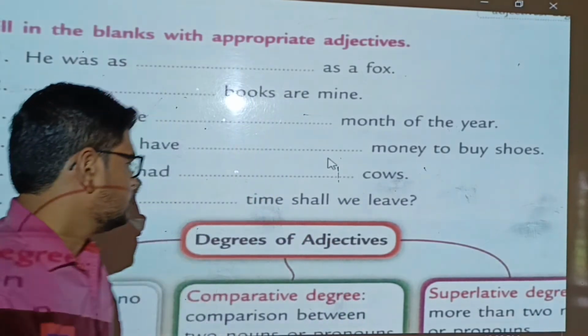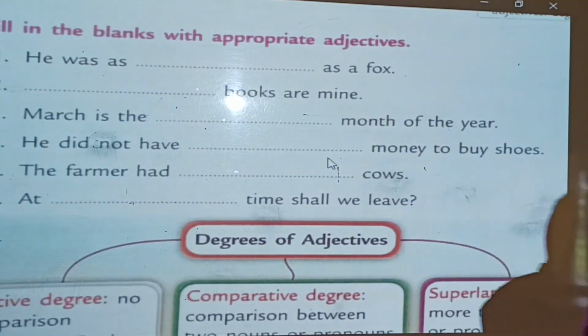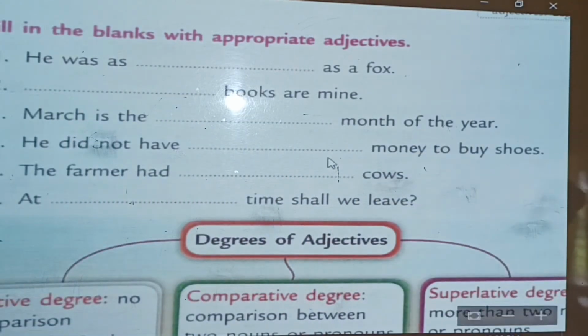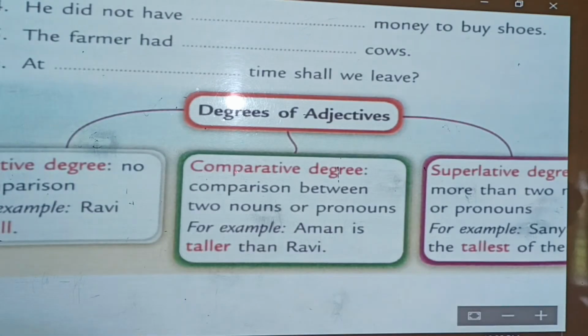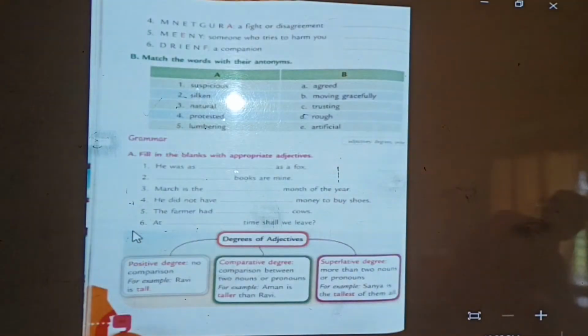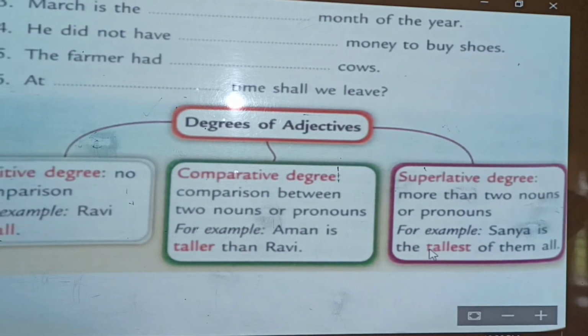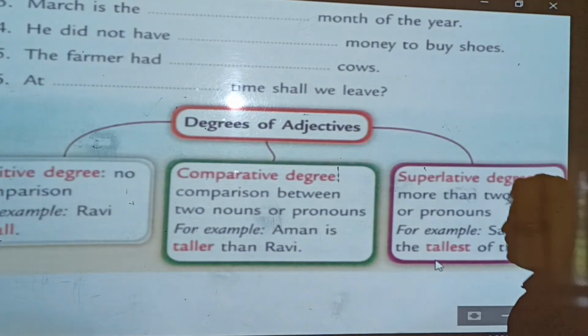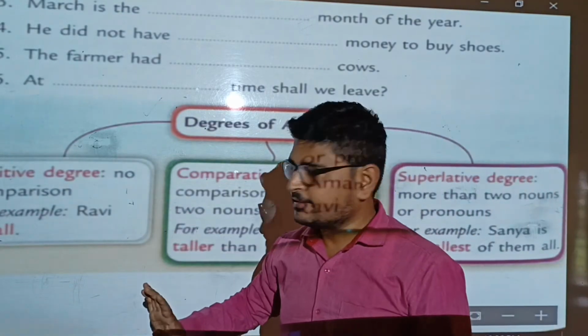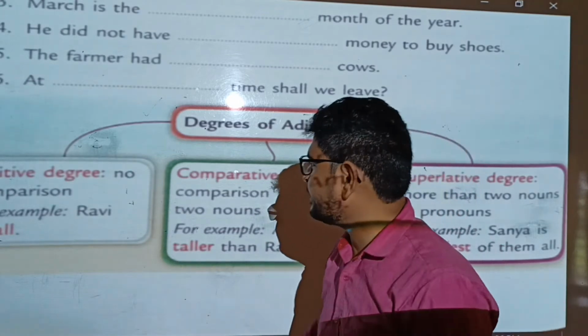Okay, now let's see the degrees of adjectives. Okay, we have already seen the 3 types of degree. Okay, positive, comparative and superlative. So here the positive degree, there is no comparison. Okay, for example, Ravi is tall. There is no comparison in positive degree.